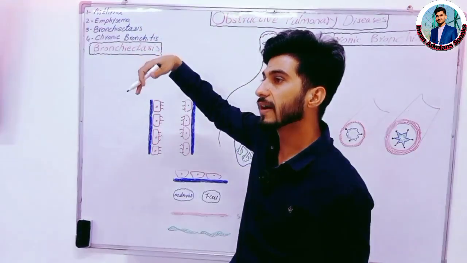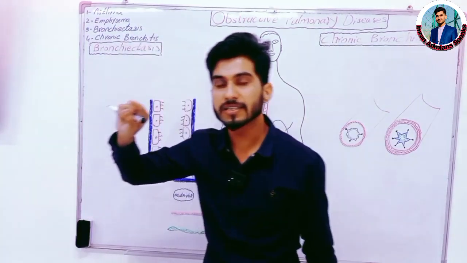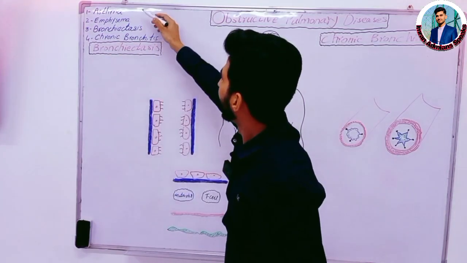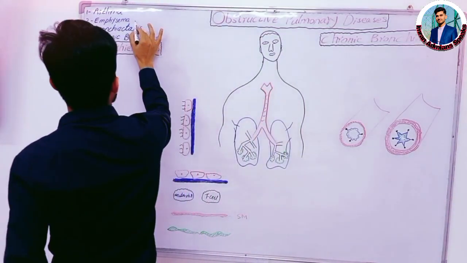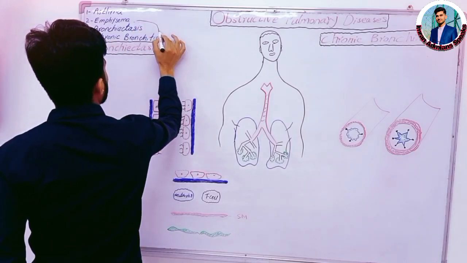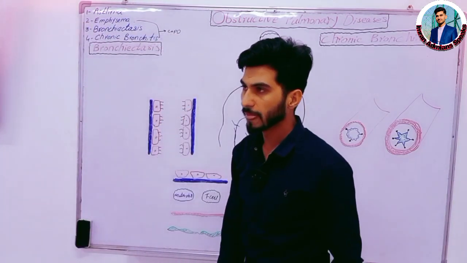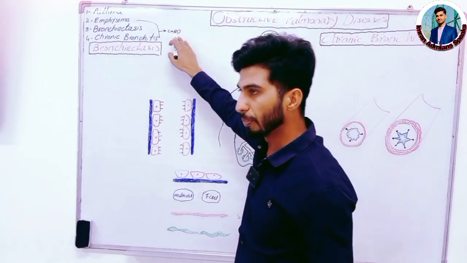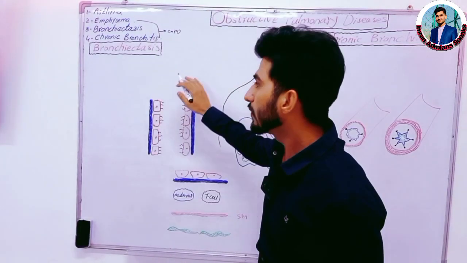Further, if we classify the obstructive pulmonary diseases into two categories, there is COPD, meaning chronic obstructive pulmonary disease, and asthma and bronchiectasis. Emphysema and chronic bronchitis are types of COPD. So I can call them COPD, bronchiectasis and asthma. Previously we have discussed asthma.